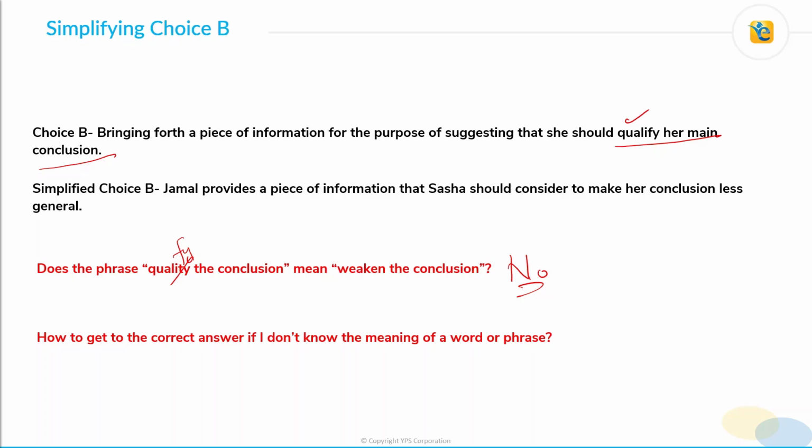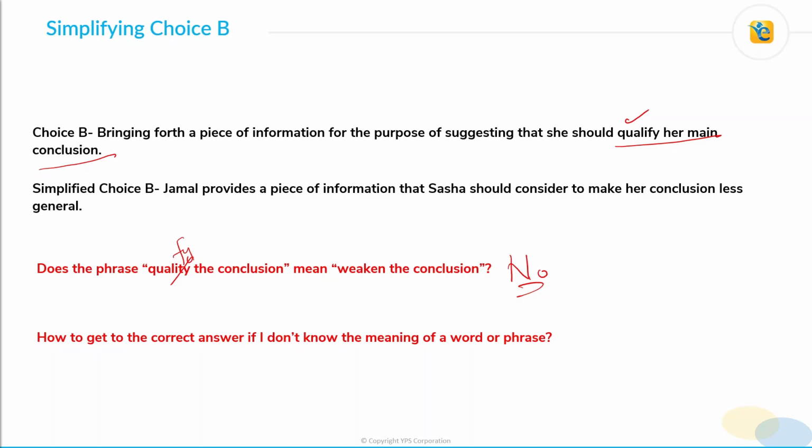Now, with that meaning in mind, choice B conveys that Jamal provides an additional piece of information that Sasha should consider in order to make her conclusion qualify as a valid conclusion, right? So if you see, this meaning is very close to the actual meaning of choice B. So there you can decide that, okay, this meaning is close to my pre-thinking also. So let me not reject choice B right now.